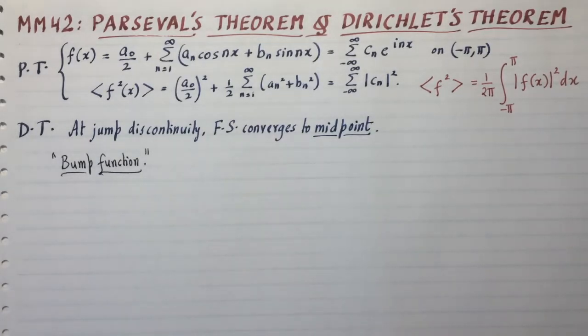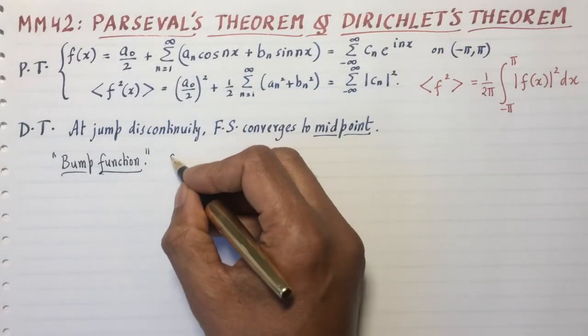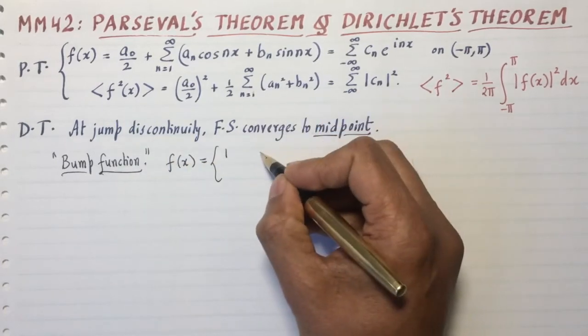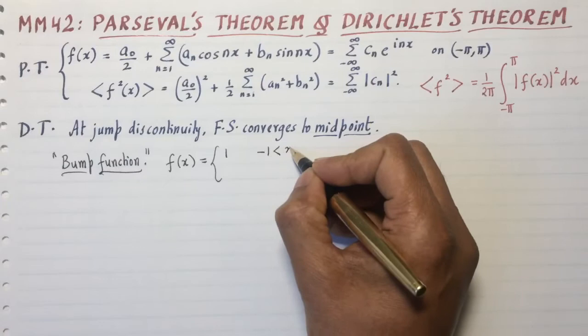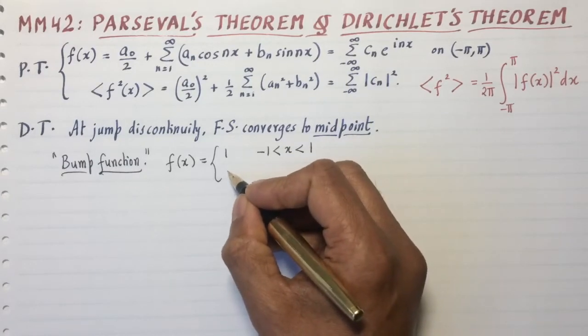But later on we'll take the bump function as being just a bump later in this week, and we'll find its Fourier transform, or the integral transform of the bump function. So the bump function is defined as follows. f of x is equal to 1, like an on-off switch, if minus 1 is less than x less than 1, and outside it is 0.